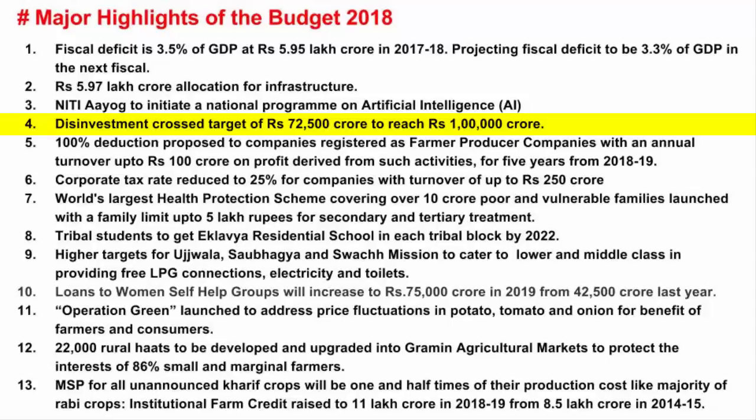Now, one more thing that you need to understand is there's always a cash flow shortage, meaning not enough money is generated through collection of tax. To fill that shortage, the government sells some of its properties, and those properties are basically government companies. And obviously, you will try to sell that property which is causing loss. So this year, the government has set a target of 72,500 crore to be generated by selling some stakes of its own companies. But then the target has exceeded and is about to reach 1 lakh crore.